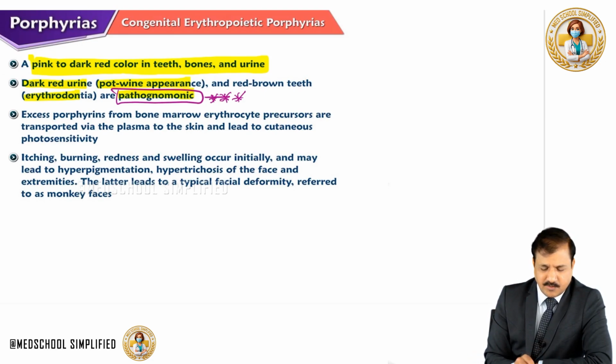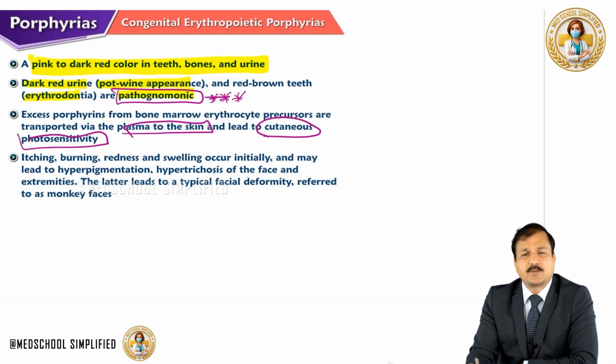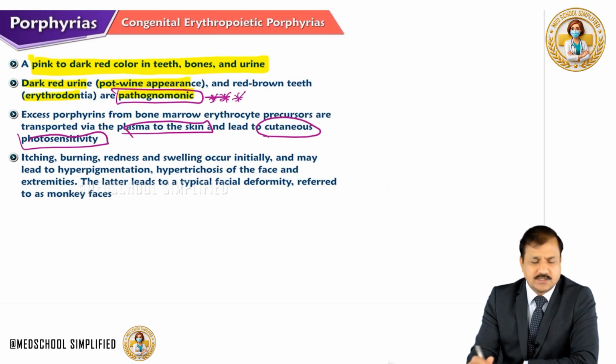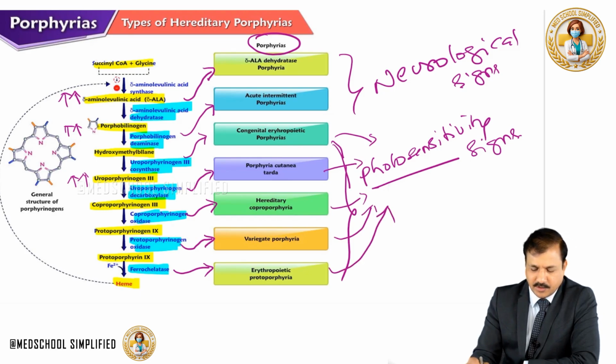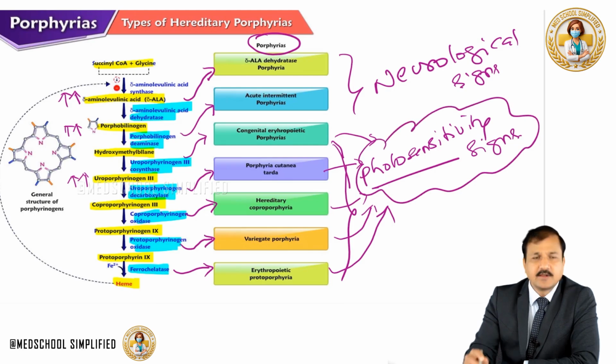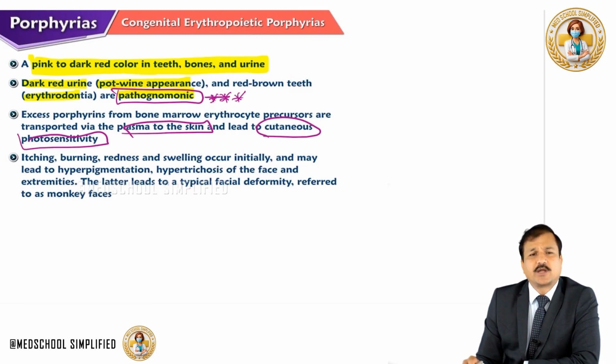Now, excess porphyrins from bone marrow erythrocyte precursors are transported via plasma to the skin, and that will lead to cutaneous photosensitivity. That means congenital erythropoietic porphyria will show photosensitivity. That's why, if you look at this slide, I have included congenital erythropoietic porphyria, porphyria cutanea tarda, hereditary coproporphyria, variegate porphyria, and erythropoietic protoporphyria. All of them will show photosensitivity signs. So, going by that, congenital erythropoietic porphyria will show cutaneous photosensitivity.